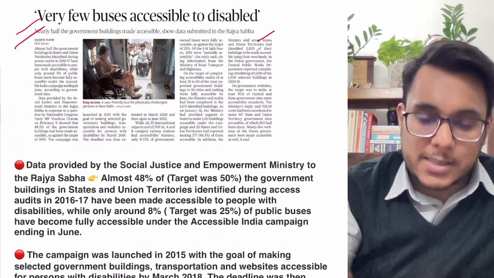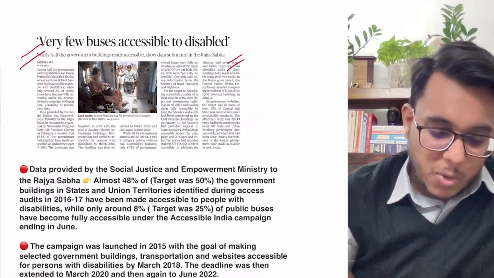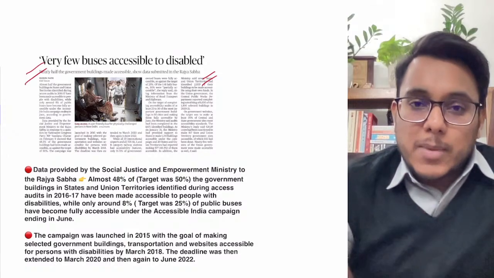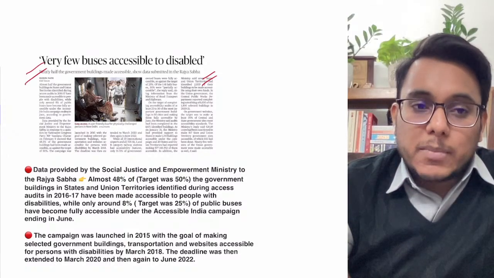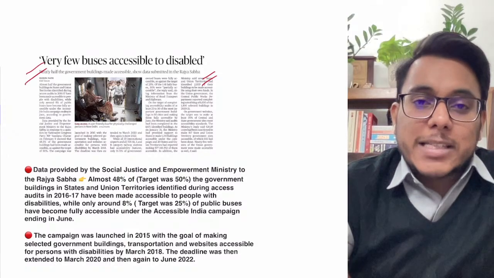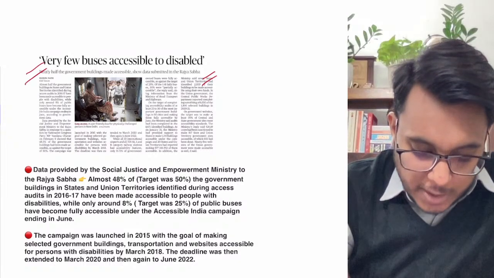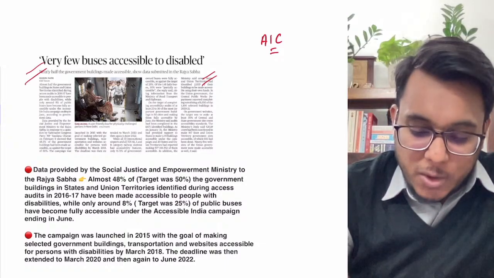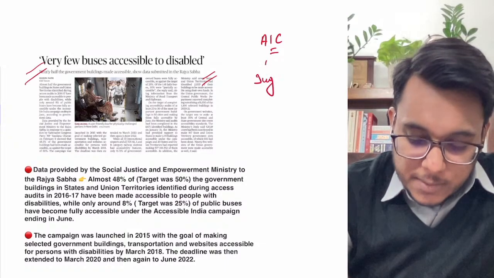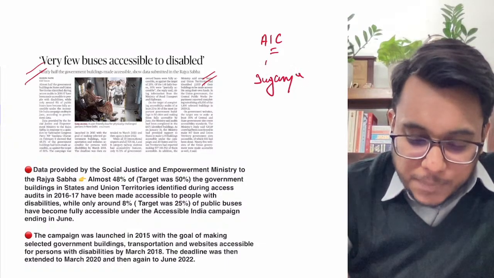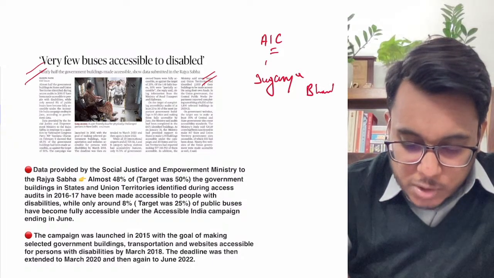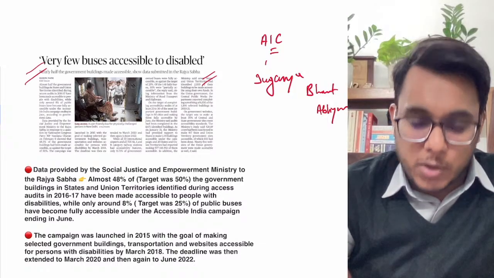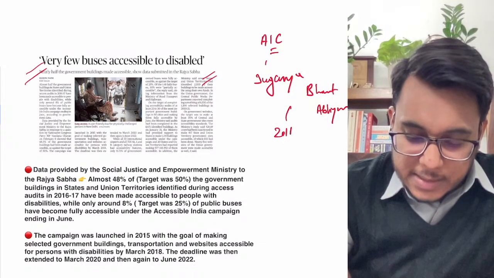Very few buses accessible to the disabled. Now understand this: when we talk about disabled people, in order to provide them justice, the government has to take some special steps. In this direction, the Accessible India campaign, or Sugamya Bharat Abhiyan, was announced in 2016.